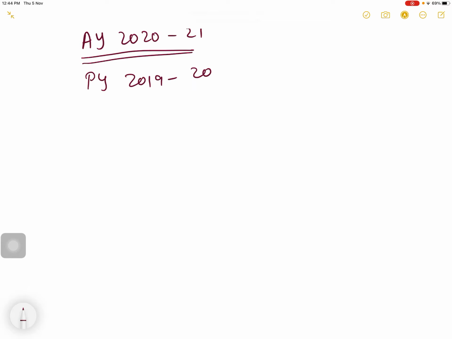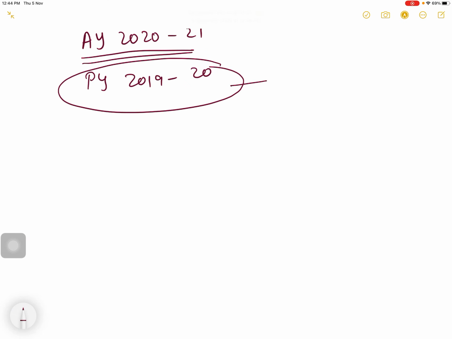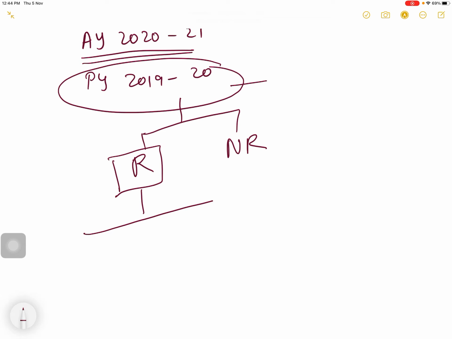So you have to find the residential status for 2019-20. First you will find whether the individual is resident or non-resident. If the individual is resident, then you will find whether the individual is ordinarily resident or not ordinarily resident. Got it?